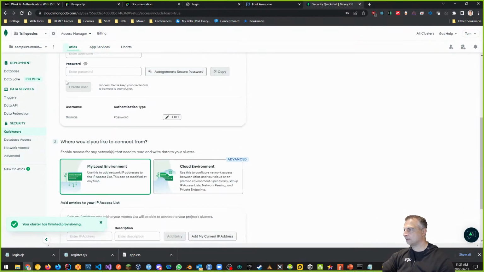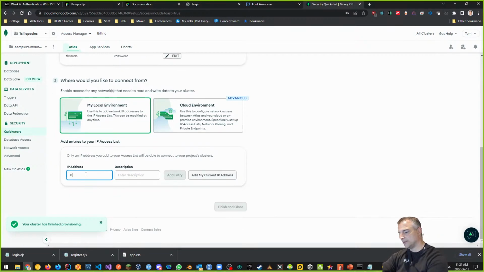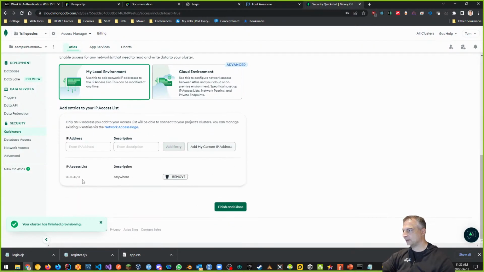And once the user's created, this is good. Down here to our local environment, it says, okay, so where do you want it to connect to, right? Keep it, please, in my local environment, and type in the IP 0.0.0.0, right? And this will be everyone, so you can access it from anywhere. Or we'll call this anywhere. Anywhere, right? So that's what this IP address does. 0.0.0.0 is the anywhere address. I want to click add entry, and that's exactly what it is. It's the anywhere IP, finish and close, right?